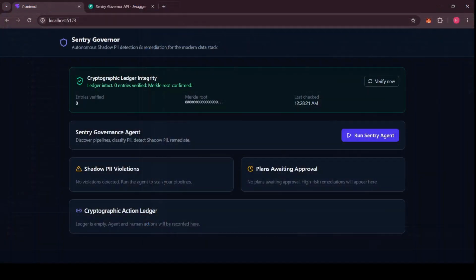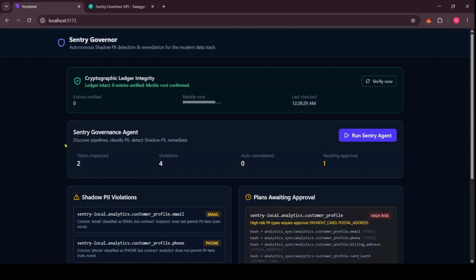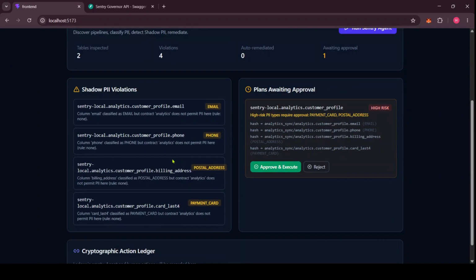Let's fix it. I just triggered our autonomous agent. Notice it inspected 2 tables, but only flagged 4 violations in the analytics table. Why? Because Sentry is strictly context aware. It uses Gemini to classify every column, then compares those classifications against our declarative data contracts. It knows the CRM is authorized to hold PII, but it flagged the analytics table immediately because the contract forbids it. It autonomously classifies the risky columns: email, phone, billing address, and card details.